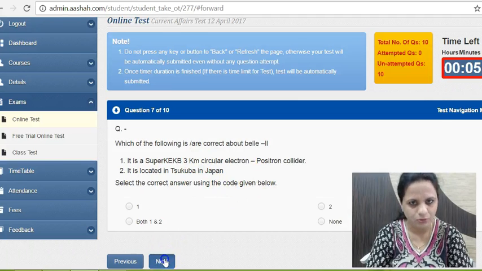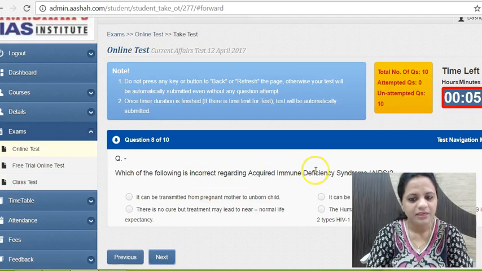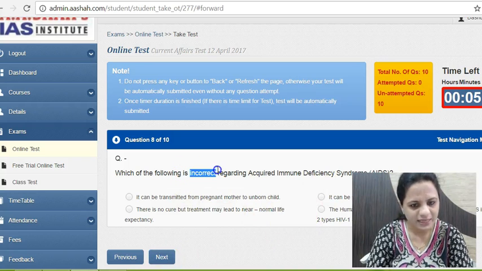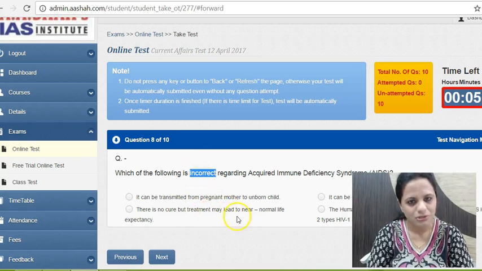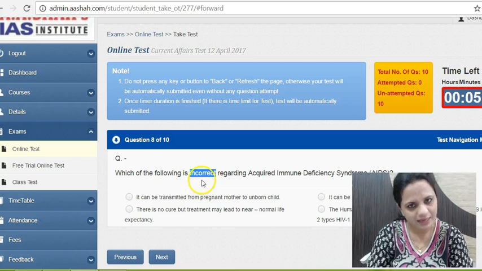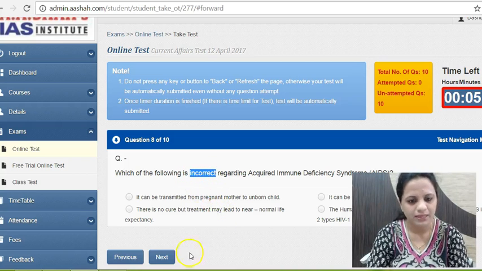This is regarding the BEL 2 program. Then another one is regarding AIDS, the myths which are there too. You should know about the conditions in AIDS, how it gets transmitted. Just be careful whether the question asks you to pick the correct statement or the incorrect one, because many times UPSC has such terminologies and people mark incorrectly, so your answer goes wrong. Be clear that which of the following is incorrect is asked here, and make sure that you mark the correct answer as per the question, so you don't mark the other way around.